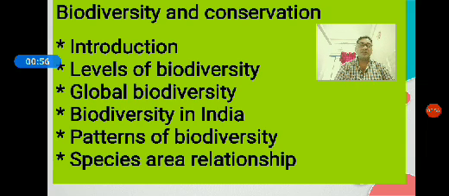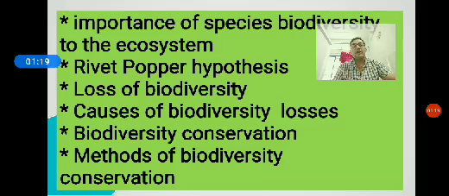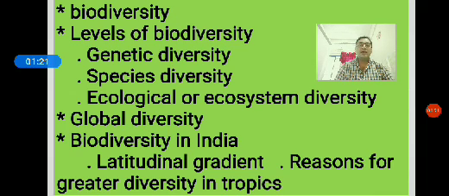So in the previous class we studied levels of biodiversity. The levels of biodiversity, or types of biodiversity, or components of biodiversity are all the same. There are three levels: one is genetic diversity, second is species diversity, third is ecological or ecosystem diversity.